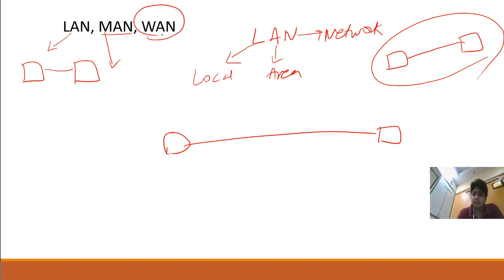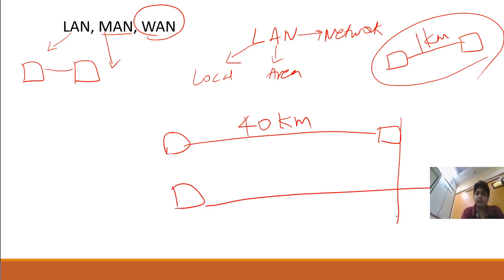So up till 1 kilometer, I will tell you it is a LAN. Up till 40 kilometers, it is a MAN. And if it is going more than 40, more than that, then this is called WAN, which is also called internet.